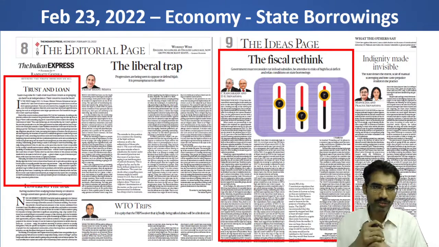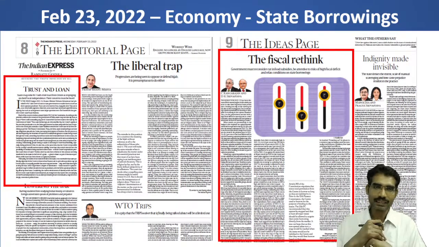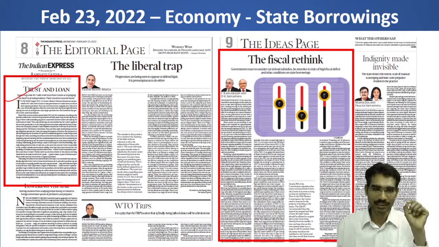In this video, we discuss an issue related to GS3 economy. It is related to states borrowing or giving loans to states by the center. This issue is highlighted in the editorial of Indian Express.